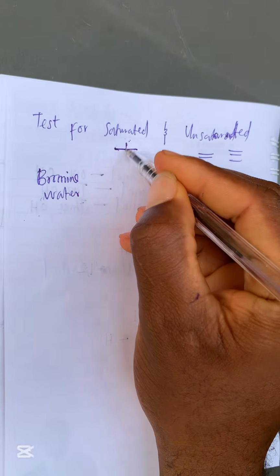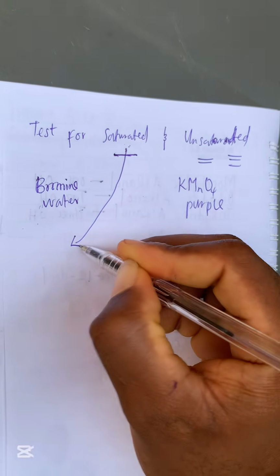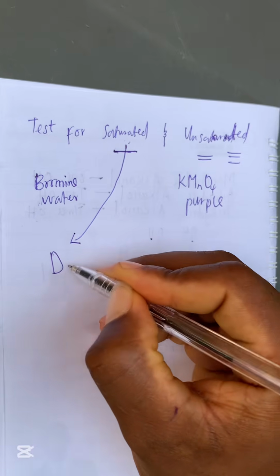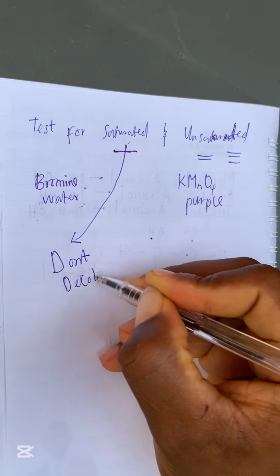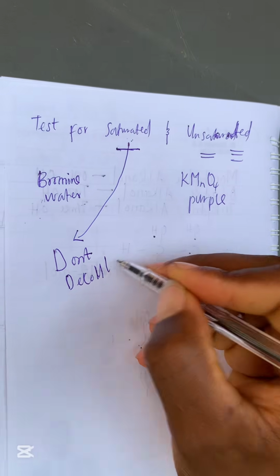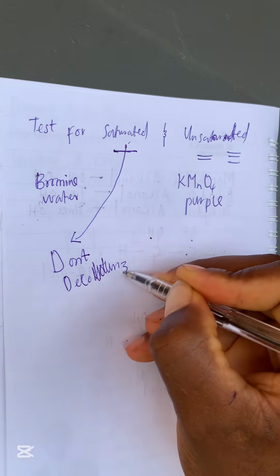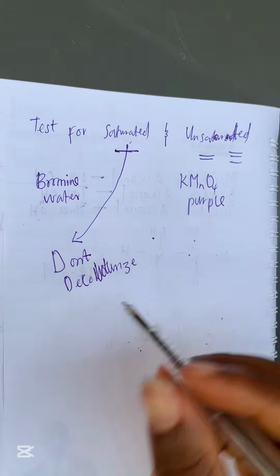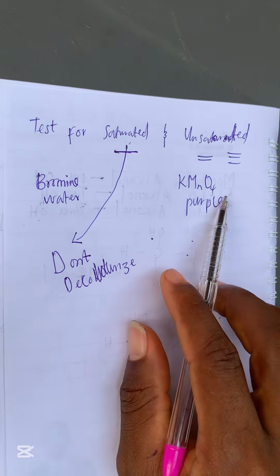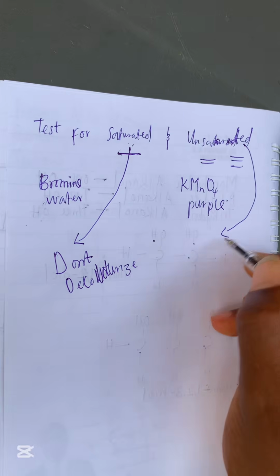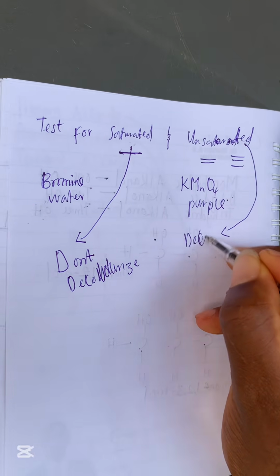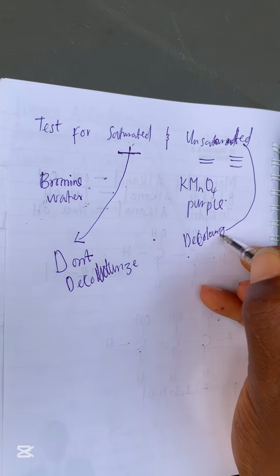Saturated organic compounds don't decolorize bromine water. That means they don't bleach it. The saturated hydrocarbons don't decolorize bromine water or even KMnO4, but the unsaturated hydrocarbons decolorize them. If you see this in your JAMB exam, you might not see it directly.